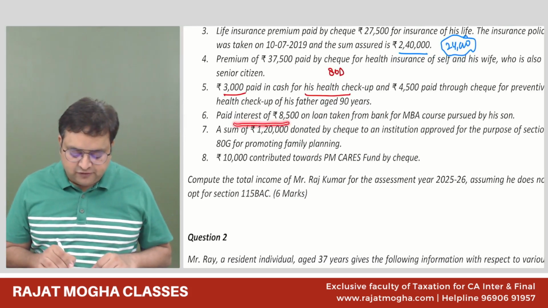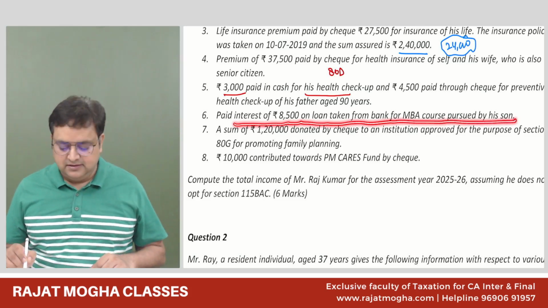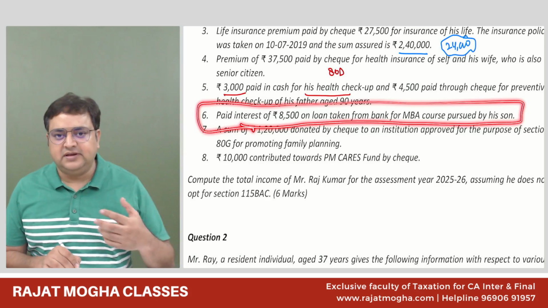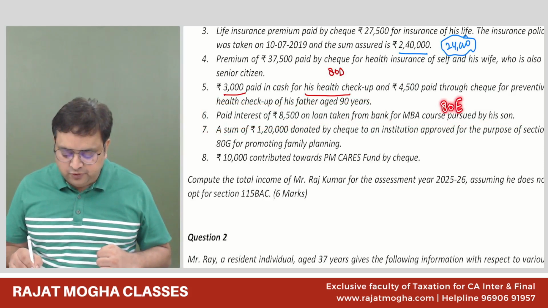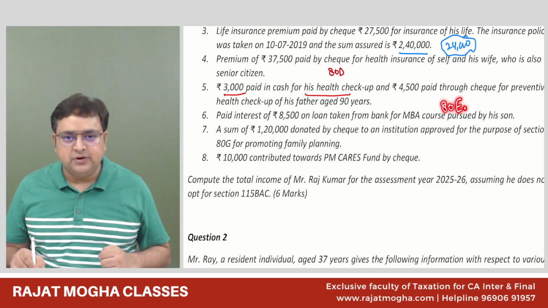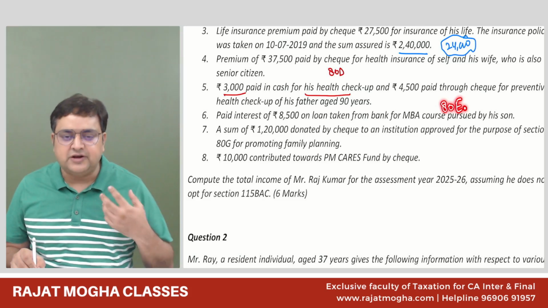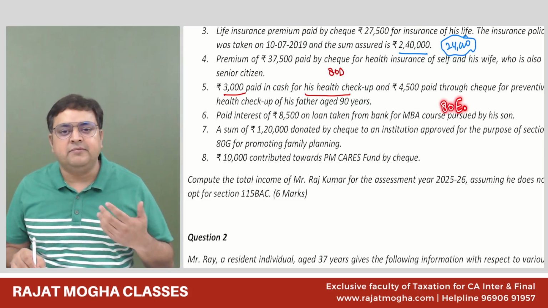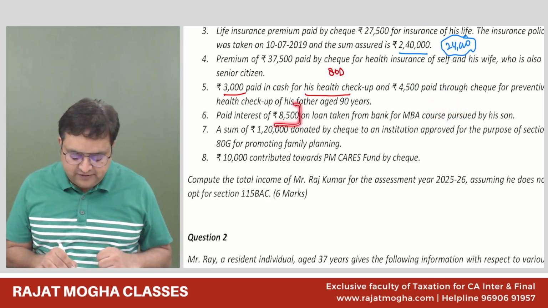Now, he has paid interest of 8,500 on the loan taken from a bank for the MBA course pursued by his son. Guys, do we get any deduction over here? Education loan, yes. 80E is there, related only to interest, not the principal amount. Only the interest deduction we can get in 80E for an education loan. We can take it for self, spouse, or children, or for any person for whom we are legally entitled to incur education expenses. So for 80E it is allowed. For son it is allowed. 8,500 can be allowed in 80E.